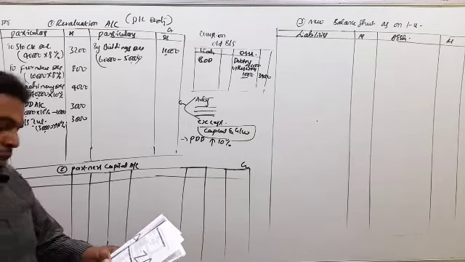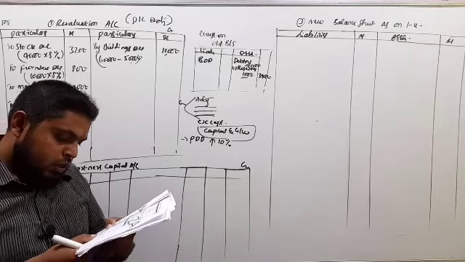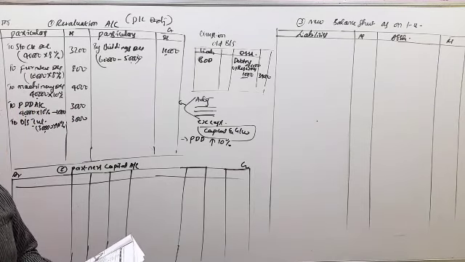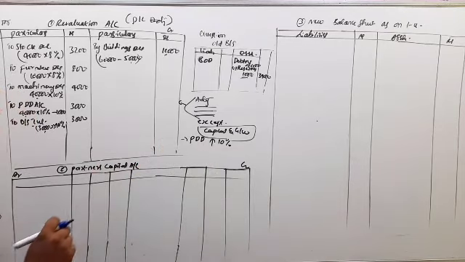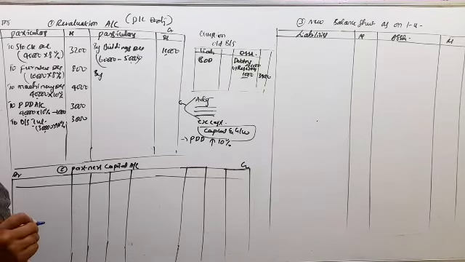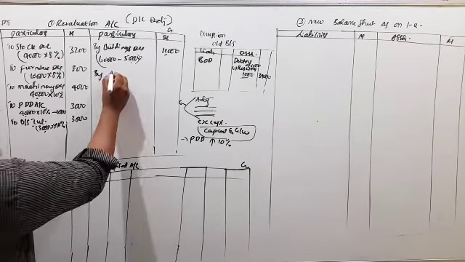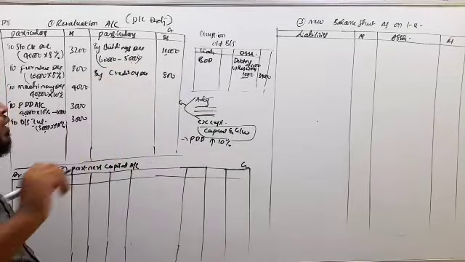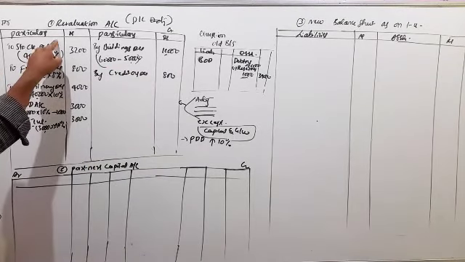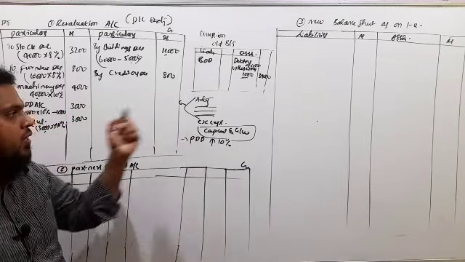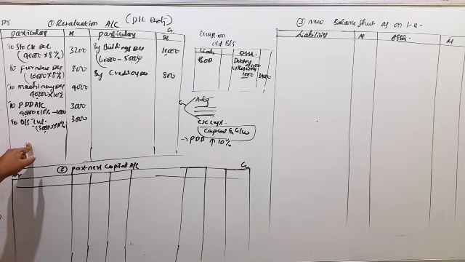Next, last adjustment, an item of rupees 800 included in creditors is not likely to be claimed, hence to be written off. So last adjustment, one of the creditors is not claiming. That is 800. So it is an income. So creditors account, this is 800. So like this, this revaluation account is prepared with the help of the adjustments. On the debit side we have to record all the expenses and losses, and on the credit side we have to record all the incomes and gains.